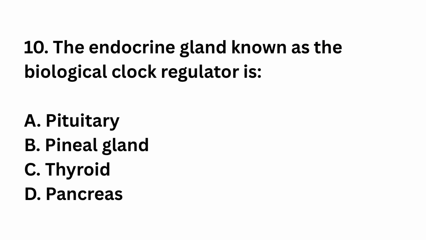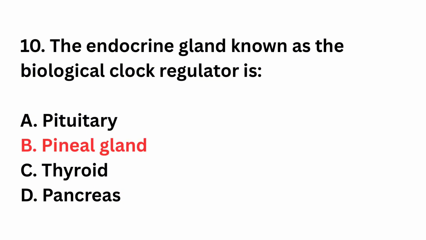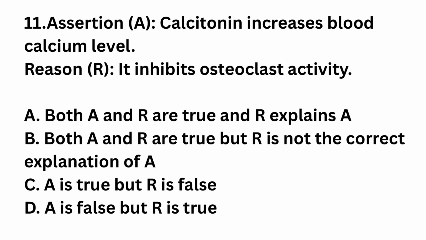Question number 10. The endocrine gland known as the biological clock regulator is pituitary, pineal gland, thyroid, pancreas. The right answer is option B, pineal gland. Pineal gland secretes melatonin, regulating circadian rhythm. It synchronizes sleep-wake cycles.